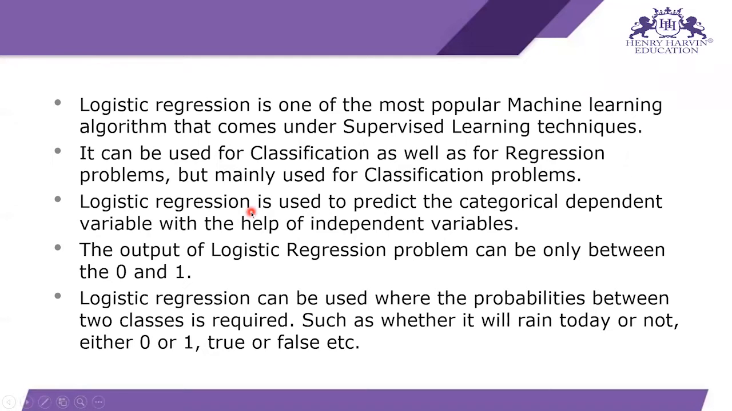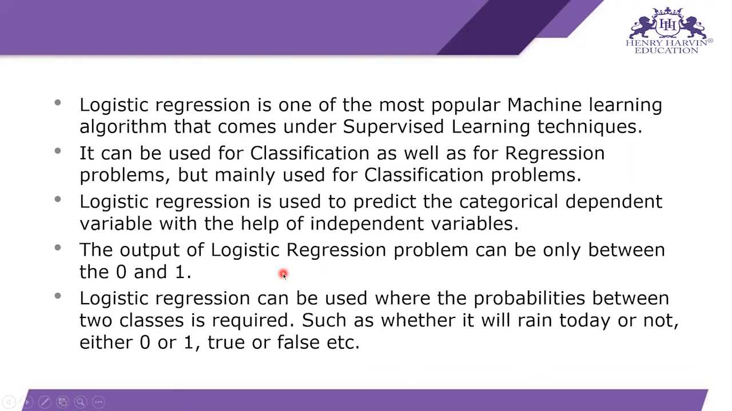Logistic regression is used to predict a categorical dependent variable with the help of independent variables. So basically, we get a prediction of categorical data like male, female, true, false, yes or no, 1 or 0, dog or cat, something like that. We get our output as a categorical variable, and we get this output by giving independent variables as input. When we give the values of independent variables to our model, we get the dependent variable as output, which is of categorical type.